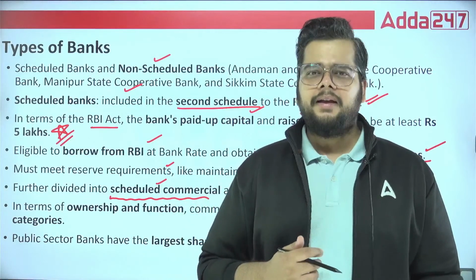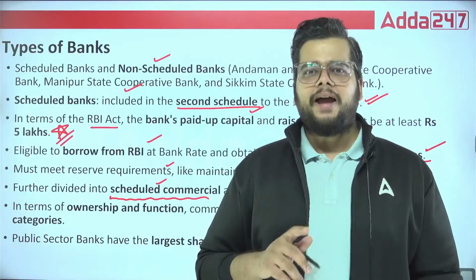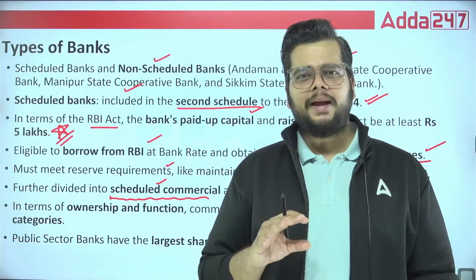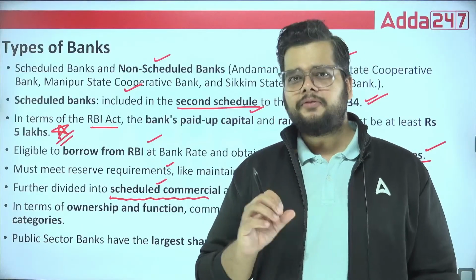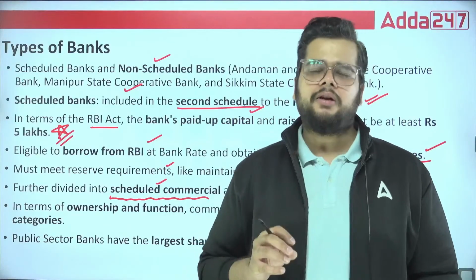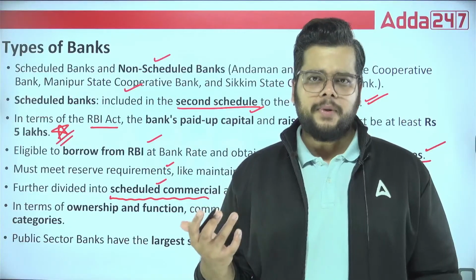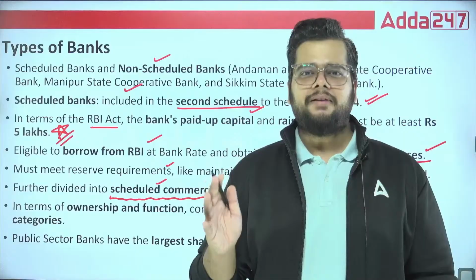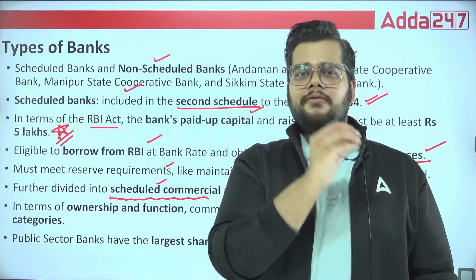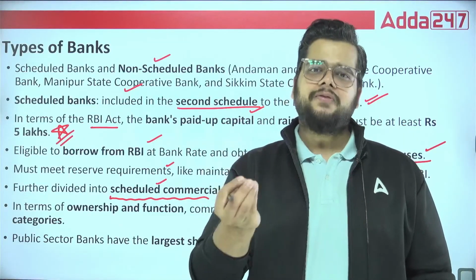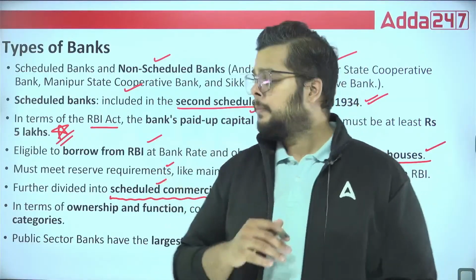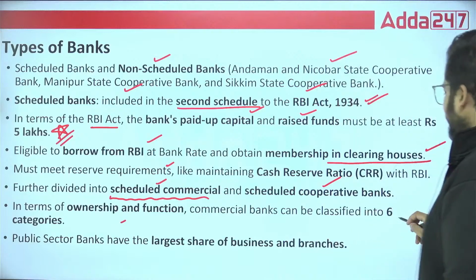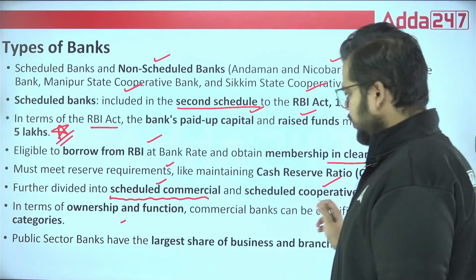Along with that, we also have a specific category for foreign banks. And what functions do these foreign banks perform? Again, I would redirect your attention to unit number 4, where we discussed the RBI master guidelines for the various foreign banks in accordance with their number of branches. In terms of ownership and function, commercial banks can be classified into 6 categories. We'll be looking into that also.